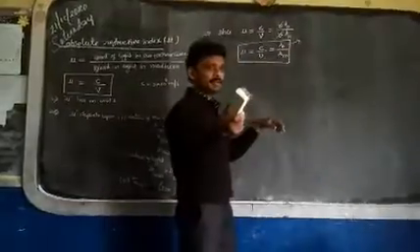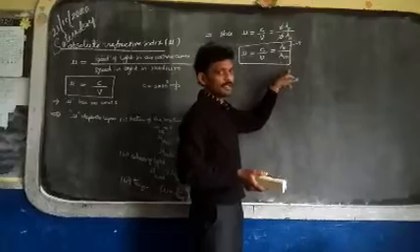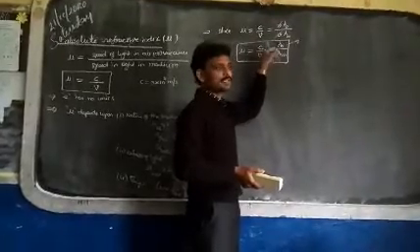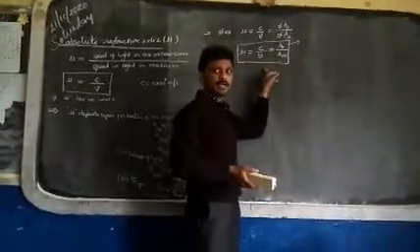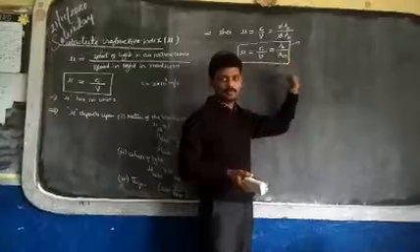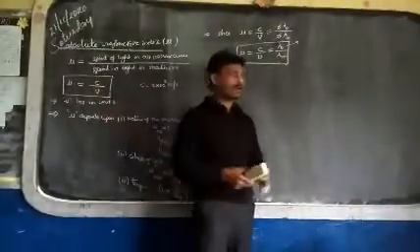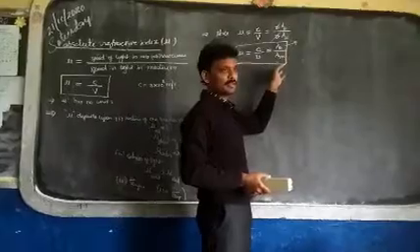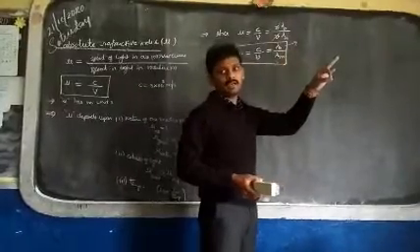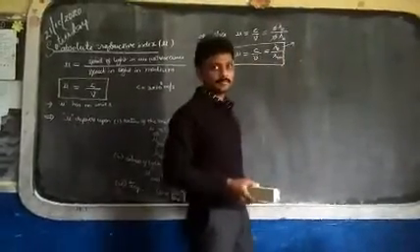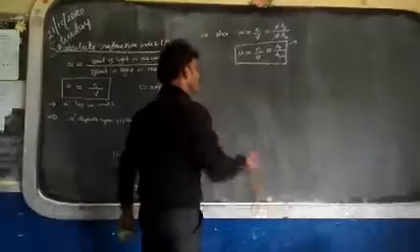So if lambda values are given, use this formula. If velocities are given, use this formula. According to the given data, use the formula to find the mu value. Understood? Always c by v is not suitable, and always lambda naught by lambda m is not suitable. Observe the given data, then follow. You will get the answer. Next, one more important point.